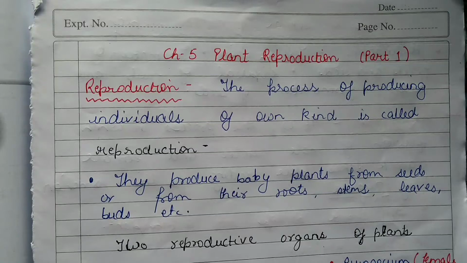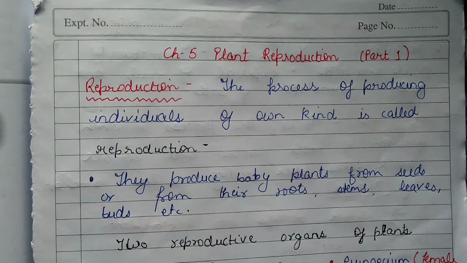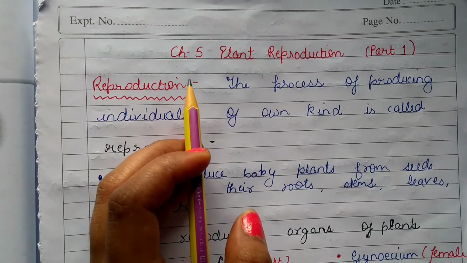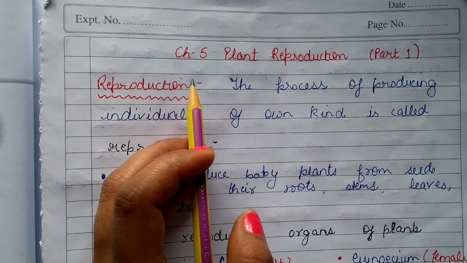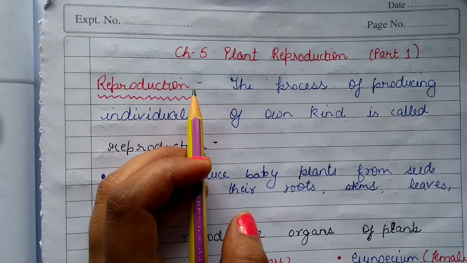Good morning students. Today we will start with the explanation of chapter number 5, that is plant reproduction. In this chapter we will cover the process of sexual reproduction in plants, ways of dispersal of seeds and vegetative reproduction.